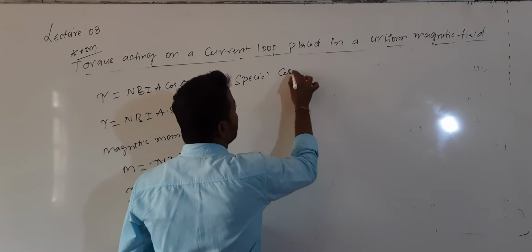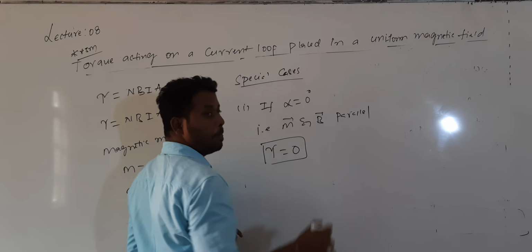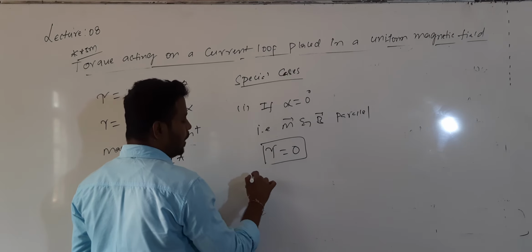In these special cases, the first case: if theta is equal to 0, that means m bar and b bar both are parallel. When m bar and b bar are parallel, the normal drawn to the plane of the coil will be in the direction of B bar. At that time, what happens to the torque? Torque will be equal to 0, because here alpha is 0. If alpha is 0, m bar and b bar are parallel, then the current loop will be in equilibrium.